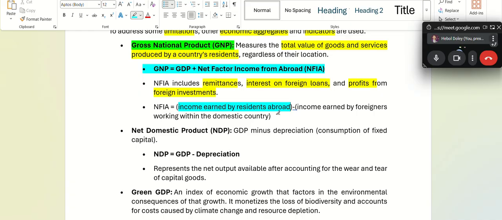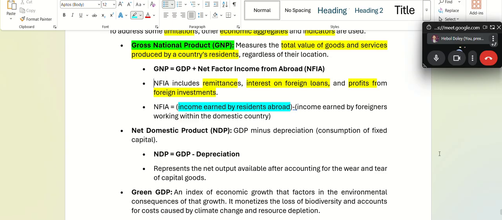In the above formula, GNP is equal to GDP plus 10, right? Are you understanding? So when GDP plus 10 will happen, GNP will be higher.